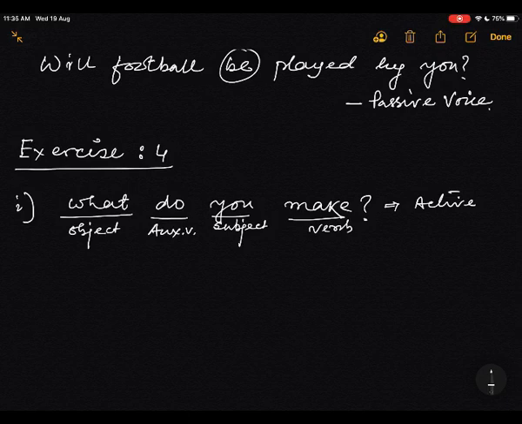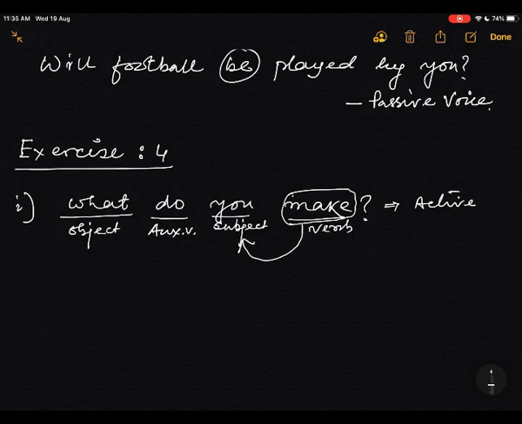This sentence begins with the object, but yet it is an active voice. Why? Because in voice, you have to find out who is controlling the verb. I said previously, who is controlling the verb, whether the object or the subject. Here the verb is this. Who is controlling the verb? It is controlled by you.